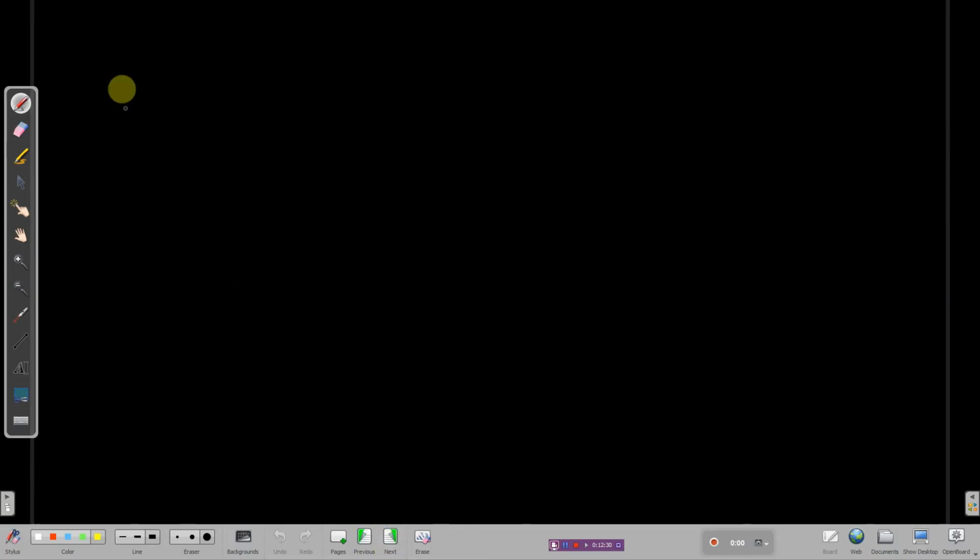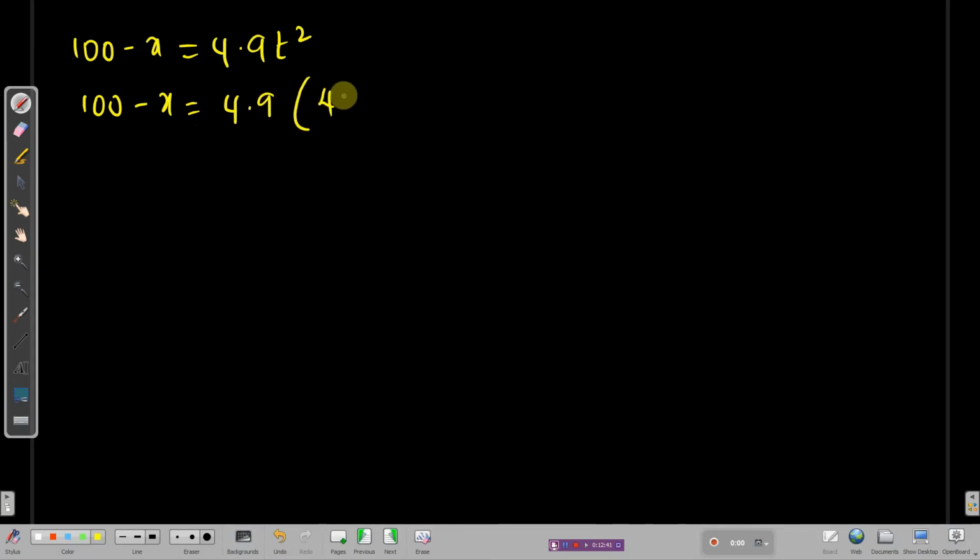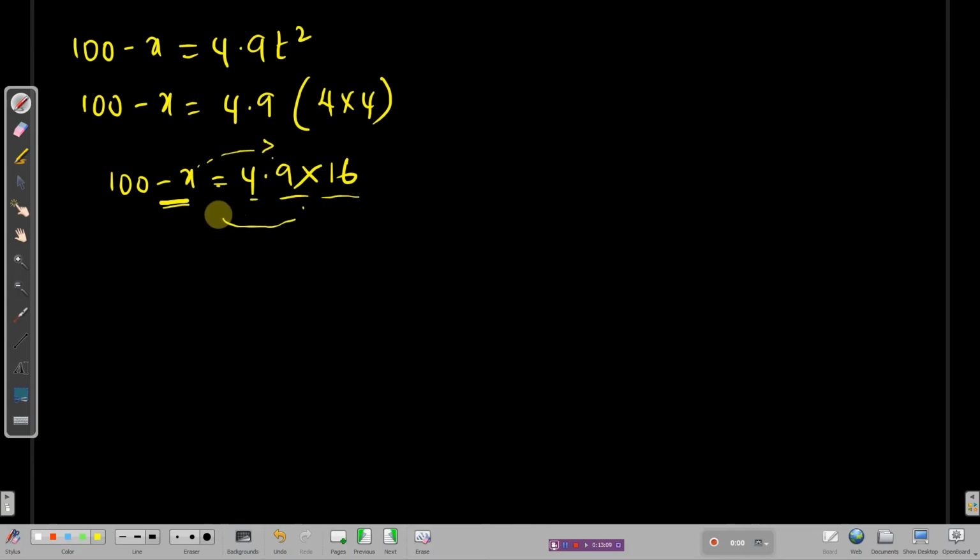Let me go to the next page. 100 minus x is equal to 4.9 t square. 100 is 100 only, minus x is what we have to find, 4.9 is 4.9. Time is 4 seconds, so writing it squared means 4 into 4, right? Okay, 100 minus x is equal to 4.9 into 16, right? Now, you can multiply this 4.9 into 16 and send the 100 to that side. I have x in minus, so I'll send this x to that side and bring this 4.9 into 16 to this side.